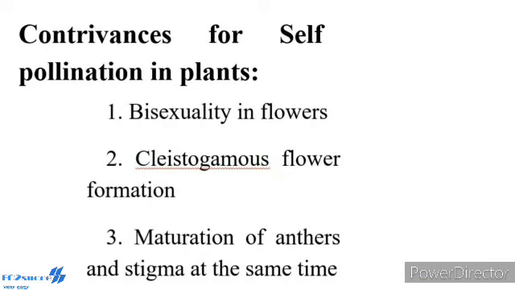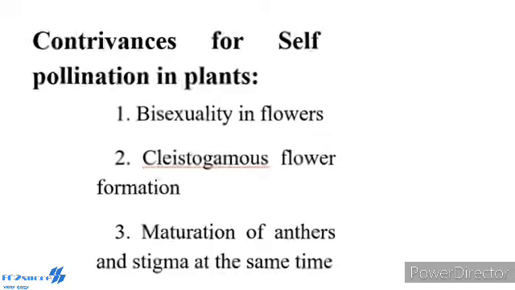Another one, contrivances for self-pollination in plants. First point, bisexuality in flowers. Second one, cleistogamous flower formation. Third one, maturation of anthers and stigma at the same time. These are all the contrivances for self-pollination in plants.